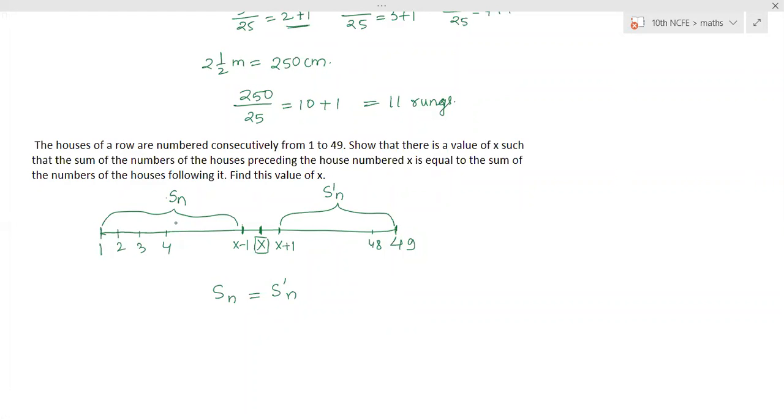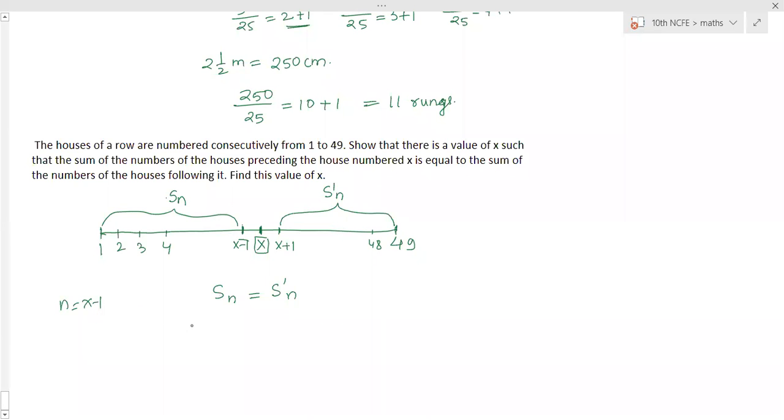House number 5 on fifth. House number 10 on 10. House number 20 on 20th. House number x minus 1 present on? So the last term is x minus 1. So which position it is present? X minus 1th position. So n is equal to x minus 1. It's clear?